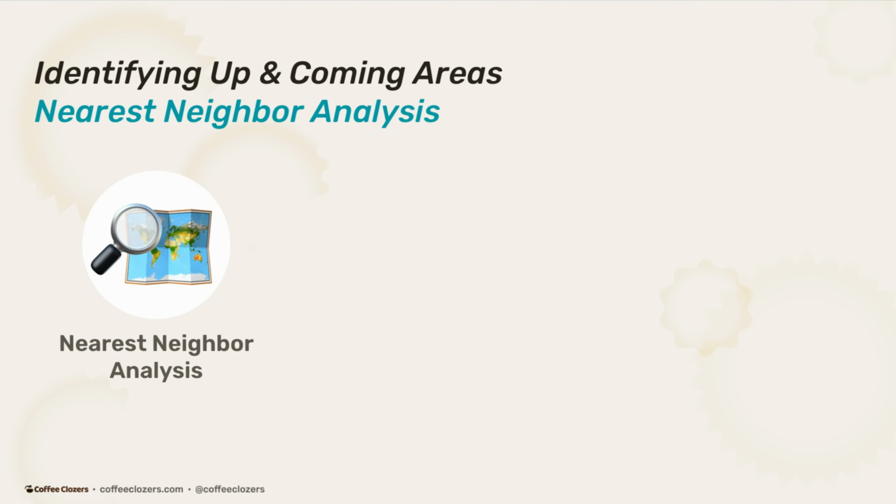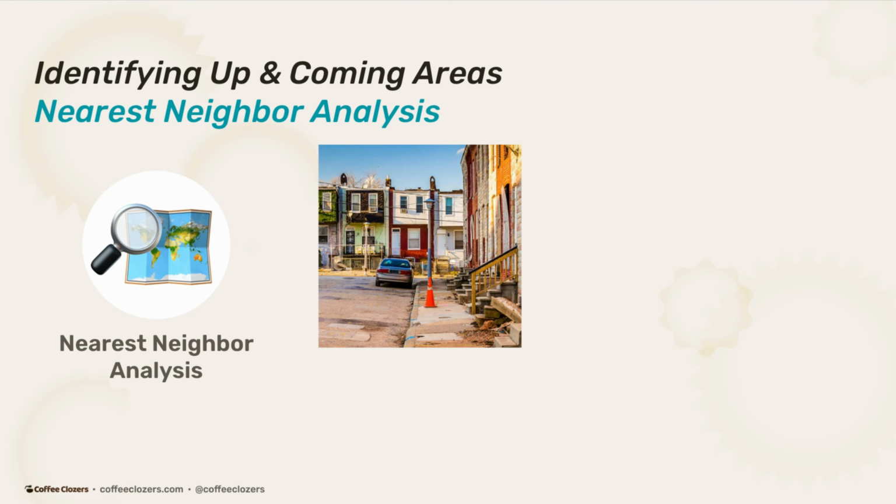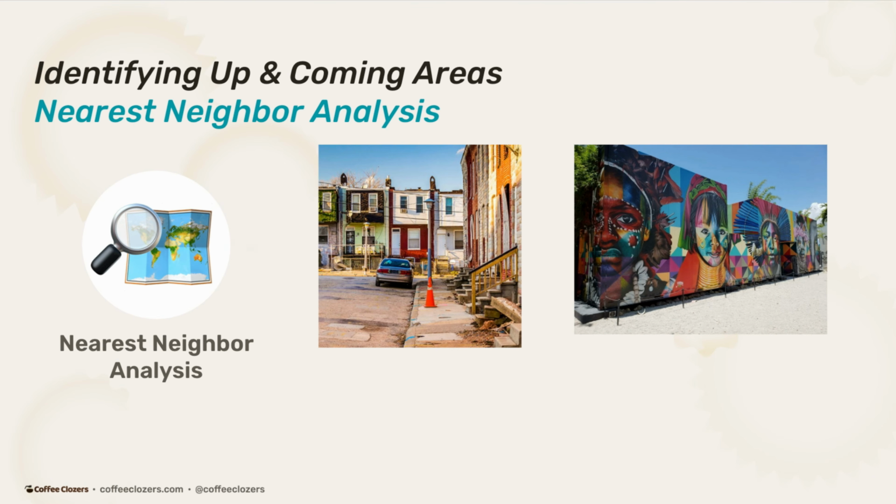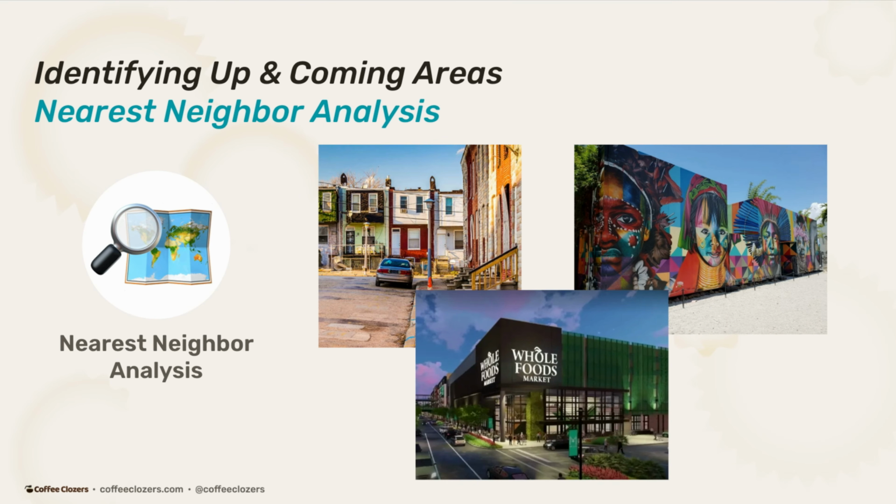So even though a specific neighborhood or tract may not have a Whole Foods or may not have things that indicate that it's up and coming, maybe we can actually understand the area's potential based on what it's close to. Is it close to other areas that are impoverished? Is it close to areas that have started to experience revitalization? Or is it nearby areas that have had new amenities? By using statistical measures, we're able to see how close different neighborhoods are to one another, how each one is trending, and thus, what is the likelihood that that specific neighborhood will trend higher in the future too.